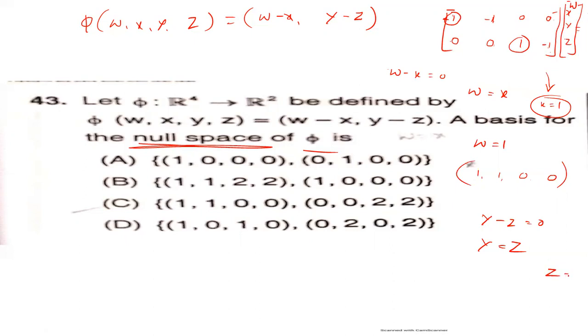If you take a value k for z, then y is equal to k. That means 0 0 k k is the other basis vector, for any constant k. The dimension here is 2. Therefore option C is the correct answer.